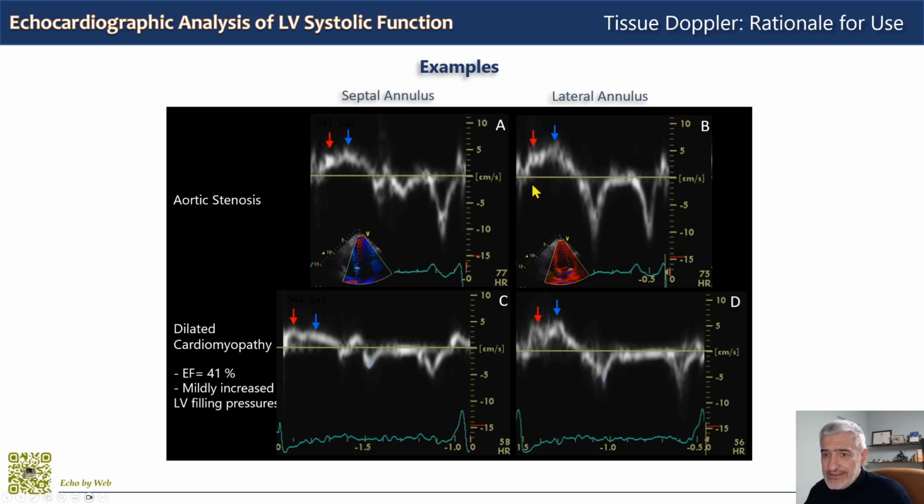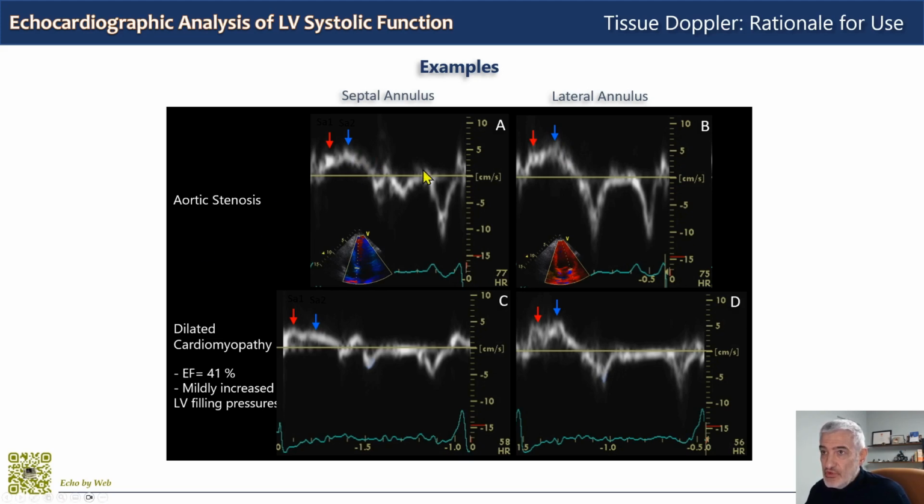Whereas on the lateral side the velocity is around 6 centimeters per second, so the average is around 5, and it's clearly reduced. Note that here we are measuring the second systolic wave, the higher peak.